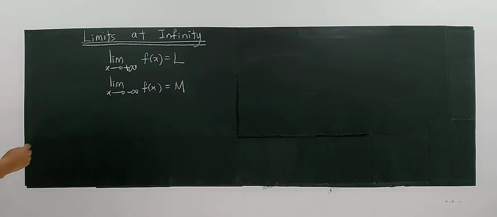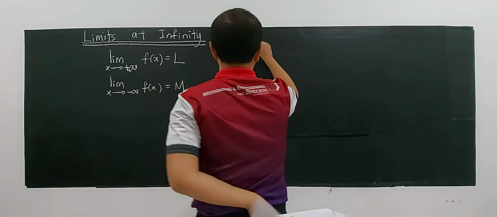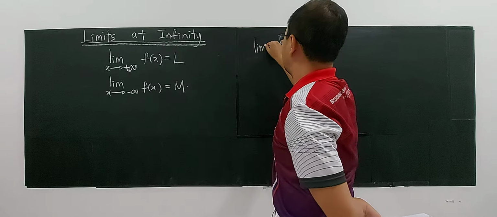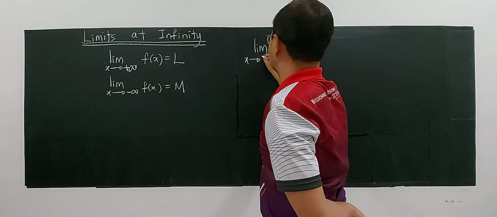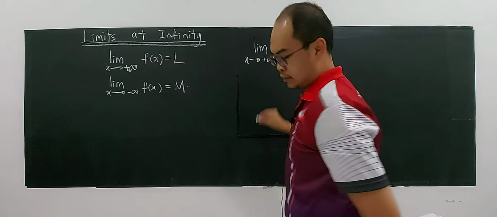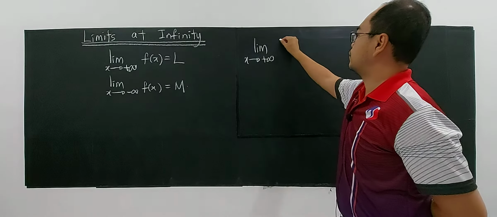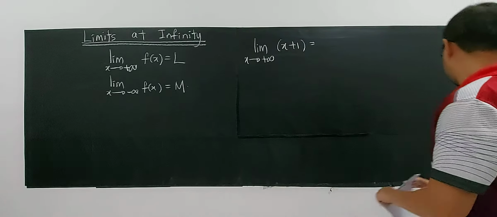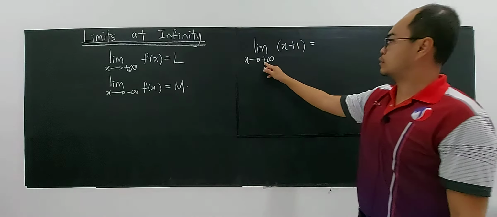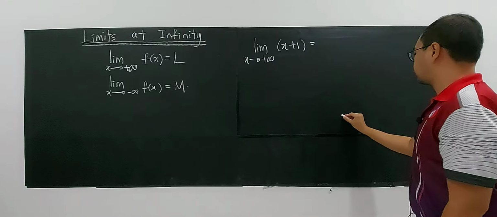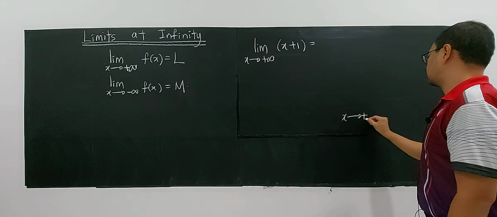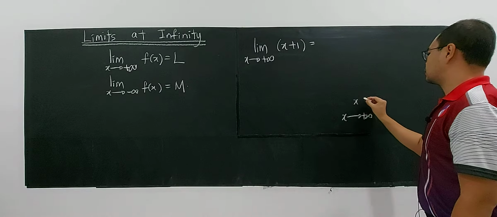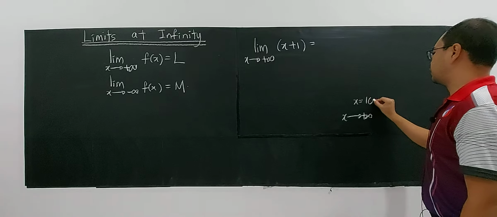So for example, if I say the limit of x approaching a very big number, for example, of x plus 1. When x is approaching a very big number, what does that mean? It means that x is something like a very big number.